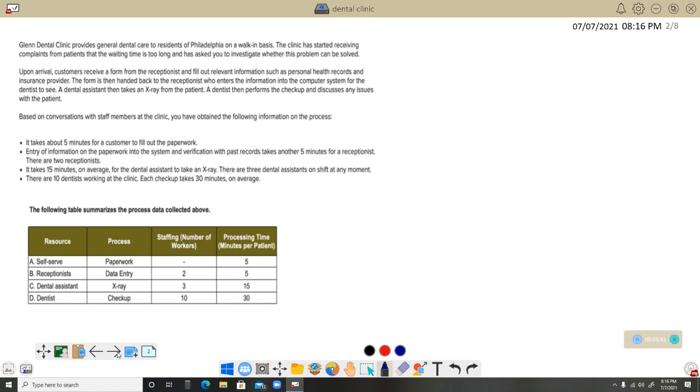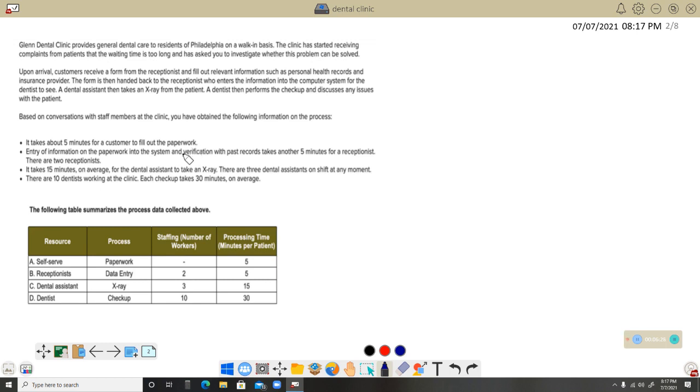You can read that the Gland Dental Clinic provides general dental care to residents, and all the details regarding that clinic are given in the first paragraph. Based on discussion with the staff members in that clinic, you got some information. Let us consider it takes about 5 minutes for a customer to fill out the paperwork. We all know that when we get into a hospital or a clinic, some detailed information regarding the patient should be filled in, right? Nobody will help you. We need to fill it in.